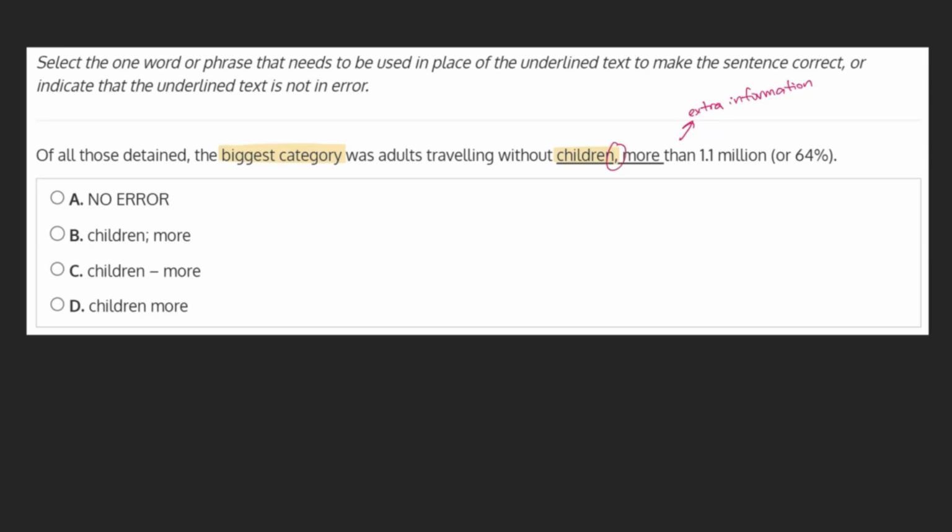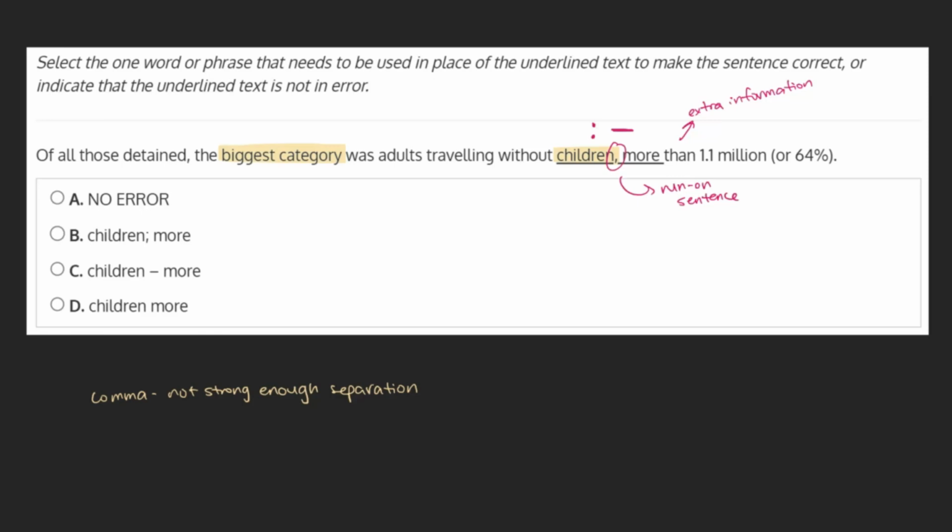This doesn't create a strong enough separation between the main clause and the additional detail, which turns the sentence into a confusing run-on. A stronger punctuation mark, like a colon or a dash, would be ideal here to clearly set apart the extra information. With this in mind, let's take a look at our choices to see which one provides